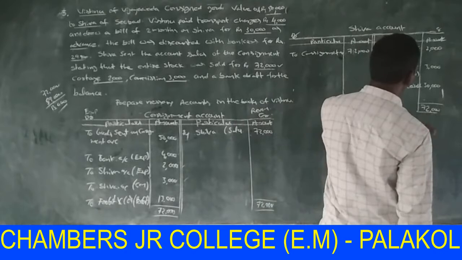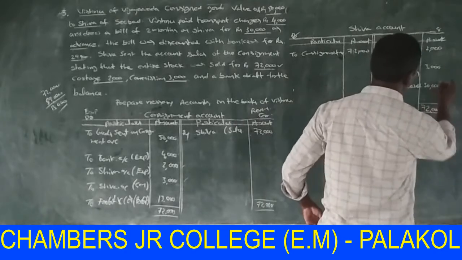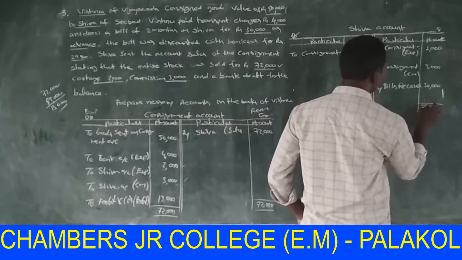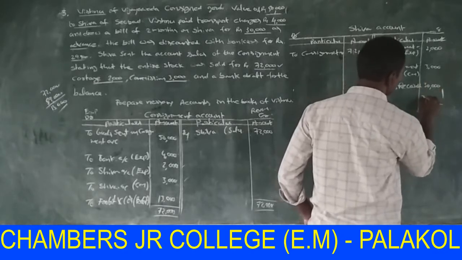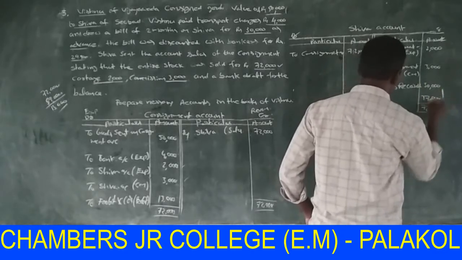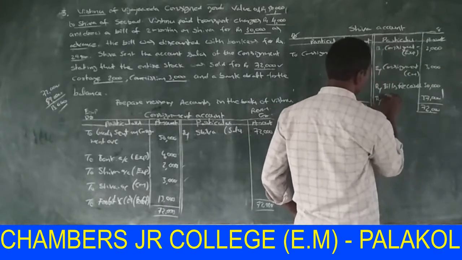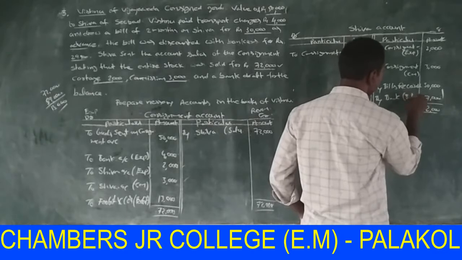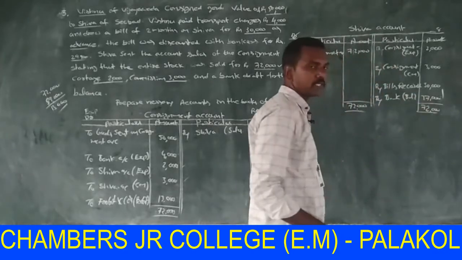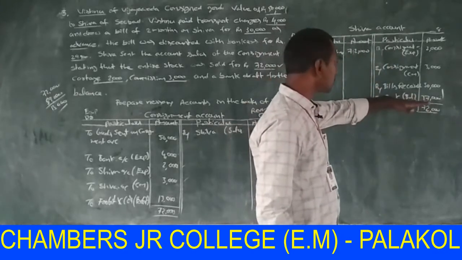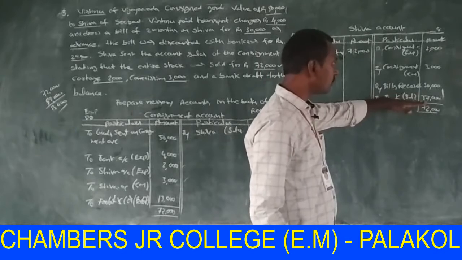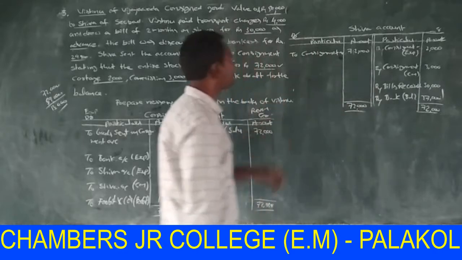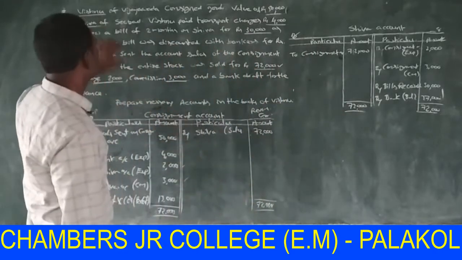Difference between debit and credit: 35,000 credit, 72,000 debit. 72,000 minus 35,000 is 37,000, by bank, in brackets balancing figure. This 37,000 amount is due from Shiva to Vishnu.